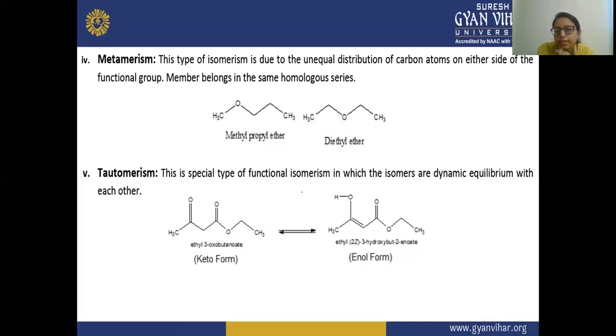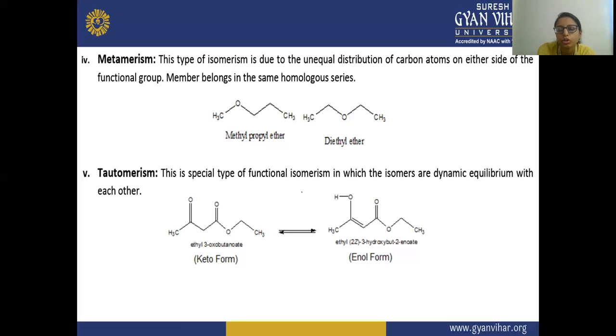But in the second case, diethyl ether, there is an equal distribution of carbon. So here, two carbon atoms are on either side of the oxygen. So as the name metamerism suggests, this is a type of isomerism having unequal distribution of carbon atoms on either side of the functional group.